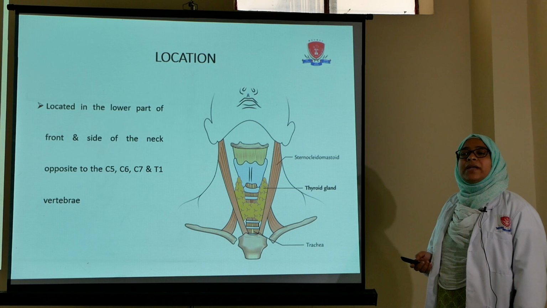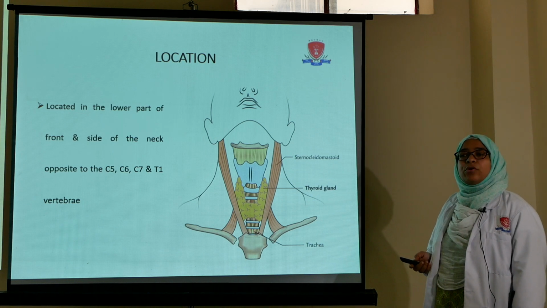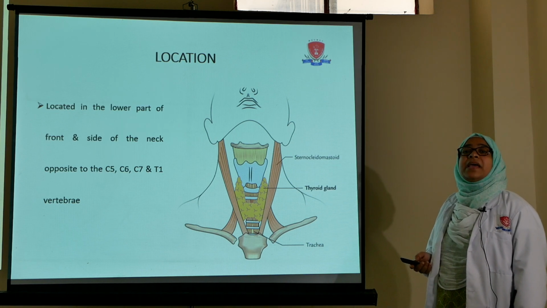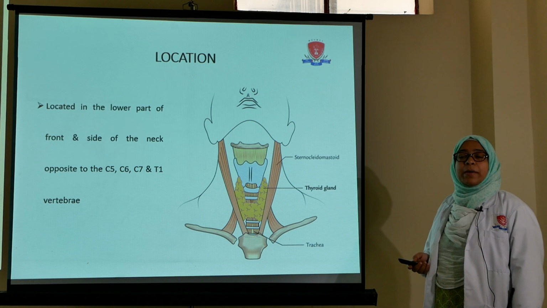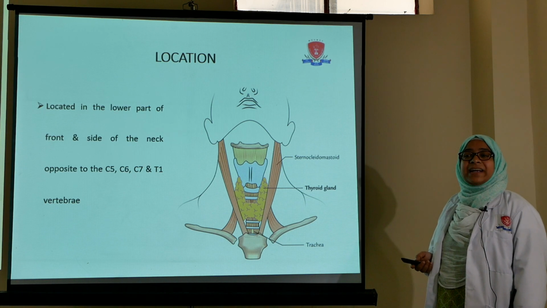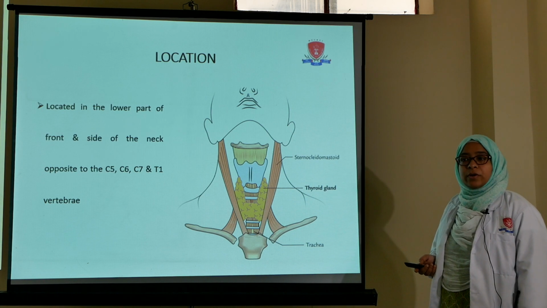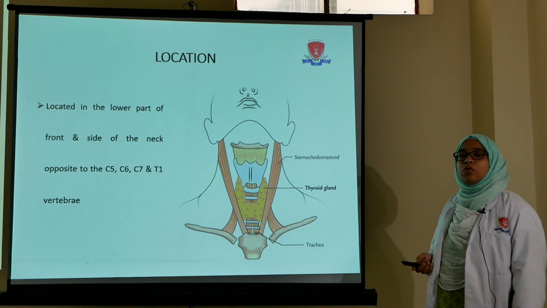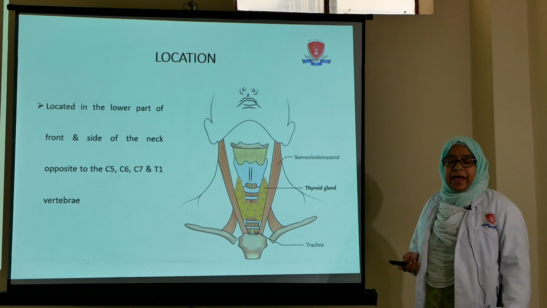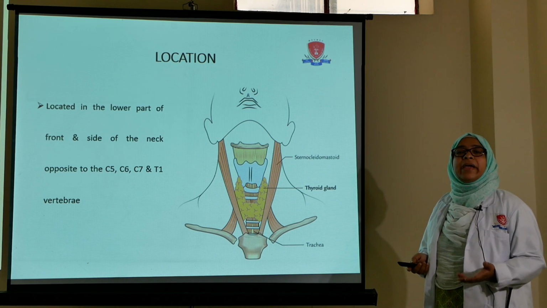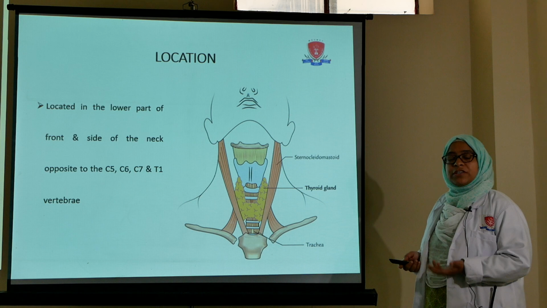The second point is that it is the only endocrine gland which requires the external environment for its raw material, that is, it requires iodine for the synthesis of its hormones. So this is the only gland which requires iodine, the raw material from the environment, for the production of its hormone.